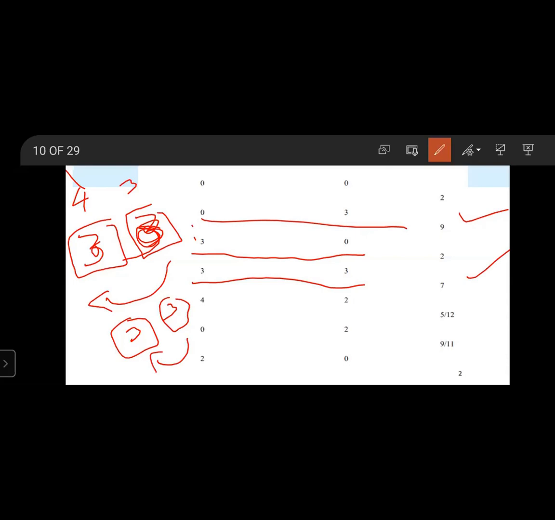Here we have 3, and we need 1 more gallon, so 3 plus 1 is 4. The remaining is 2. That means 4, 2.